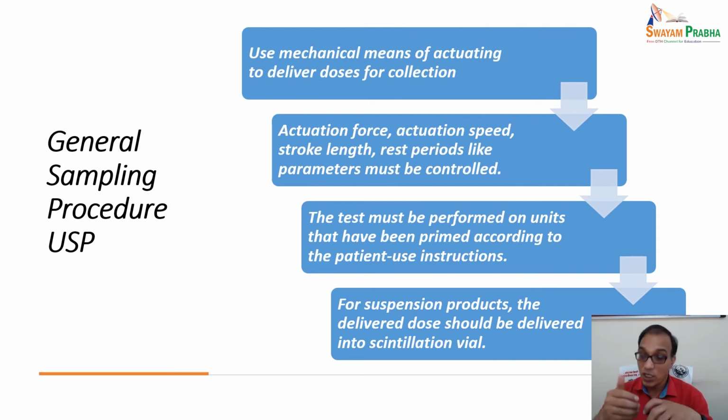It means the force should not vary, that sometimes you are pushing the actuator hard, sometimes softly. Rest periods: how much rest you are giving from one dose to another dose, how much time you are waiting. So these parameters must be controlled, otherwise the data may vary, the result may vary.